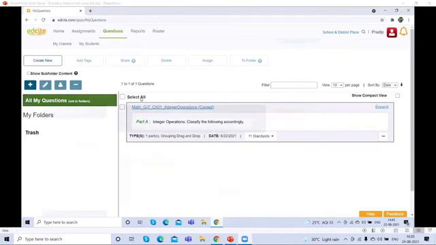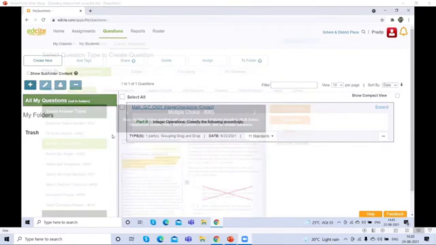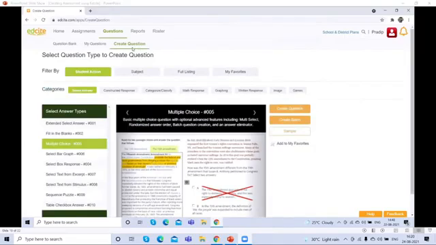Yes. And the last tab is create a question. How can we create a question? If you want to create your own questions, you can use the create question tab. Here you can see the filters: student action, subject, full listing, and my favorites. Whenever you click, you will find different kinds of things and categories.